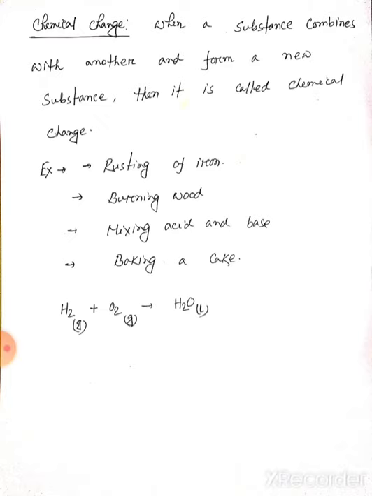Mixing acid and base. If we mix acid and base, we will get salt and water. So this is also a chemical reaction. So we can say mixing acid and base is a chemical change. Baking a cake. Here I show an example, the water formation. We know what is formed from the reaction of hydrogen and oxygen. This is a chemical reaction. So you can say the formation of water happens by chemical reaction, and this is a chemical change.